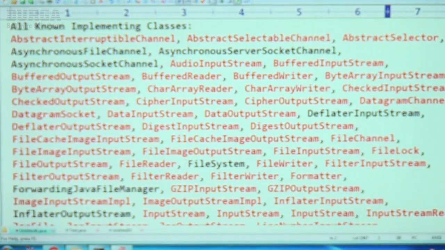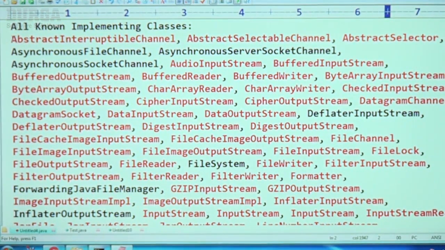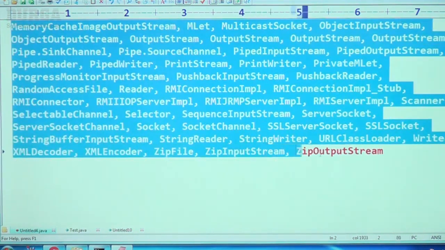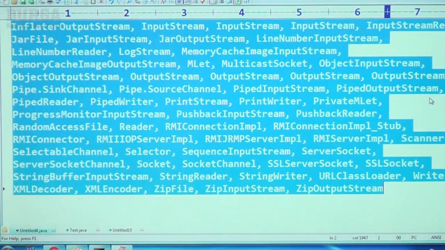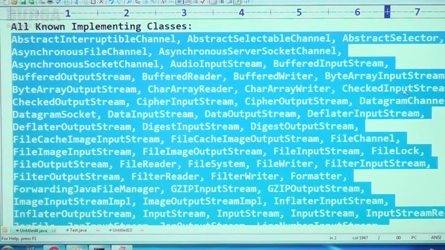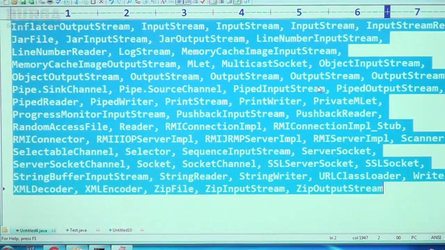Now, do you know, sir, all these resources are implementation classes only. You can take network related resources, file related resources, and after that database related resources. All these things already implement AutoCloseable. Being a programmer, we are not required to do anything, sir.